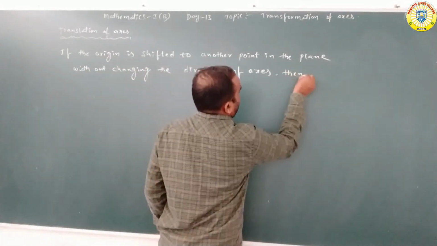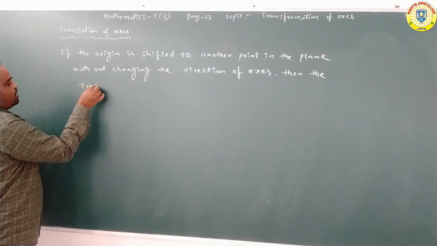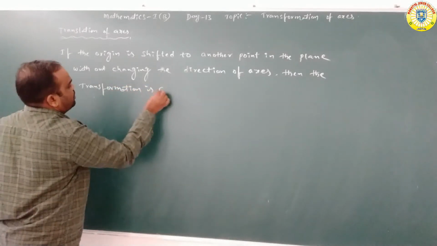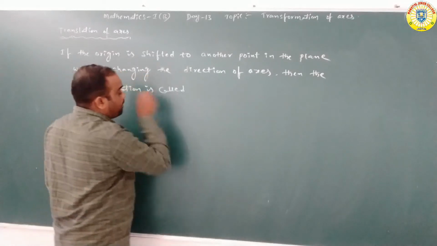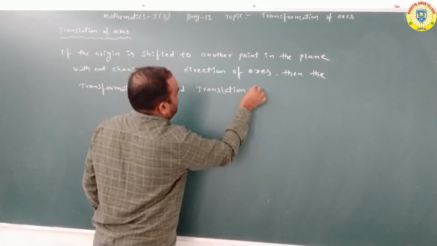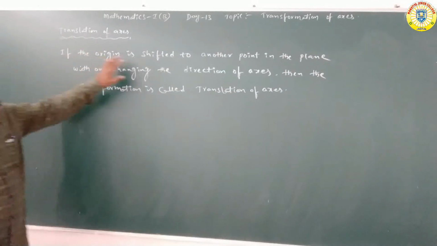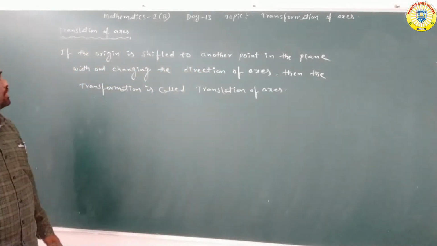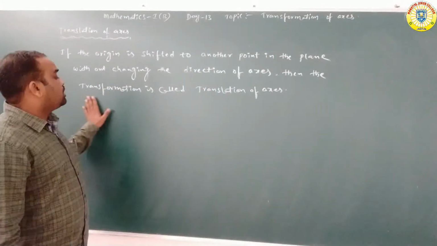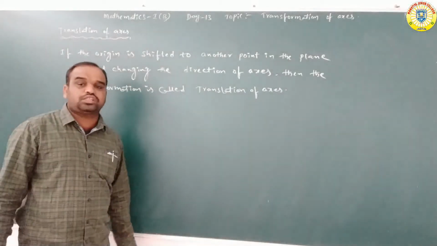Translation of axis. Again repeating: if the origin is shifted to another point in the same plane without changing the direction of the axis, then this transformation is called translation of axis.